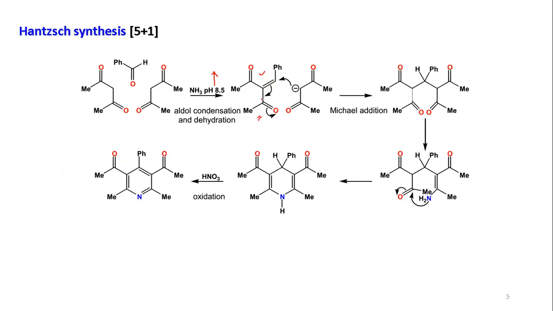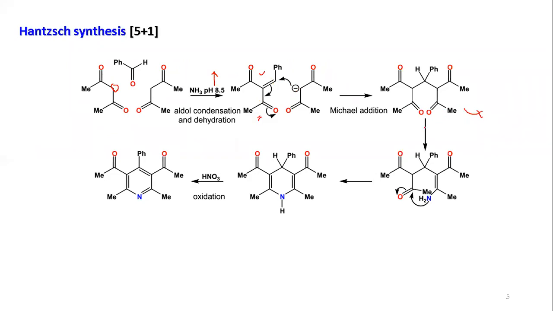Now this alpha beta unsaturated carbonyl compound is reacting with another molecule of 1,3-diketo compound, the active methylene position is reacting. So this reaction is the Michael reaction. So 1,4 addition is happening here. It is reacting here, and ultimately it is generating 1,5-diketo. So whenever you see 1,5-diketo, immediately you have to think it is being generated via Michael reaction. So that you can easily understand from here.